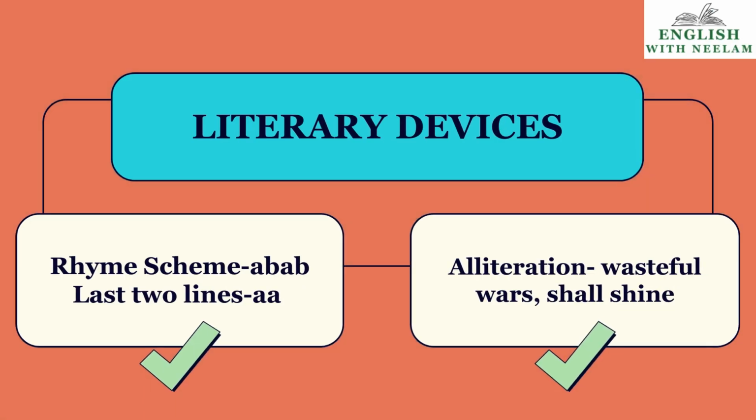Now, children, we talk about the literary devices used in the poem. First is rhyme scheme, children. It's A-B for the first three stanzas and the last two lines are A and A. Alliteration: wasteful war, shall shine. Wasteful war, and then the sh sound is repeated. Children, I have already made videos on literary devices. I will give you the link of those in the description box. You can just see those videos and you will understand each and every poetic device very well.